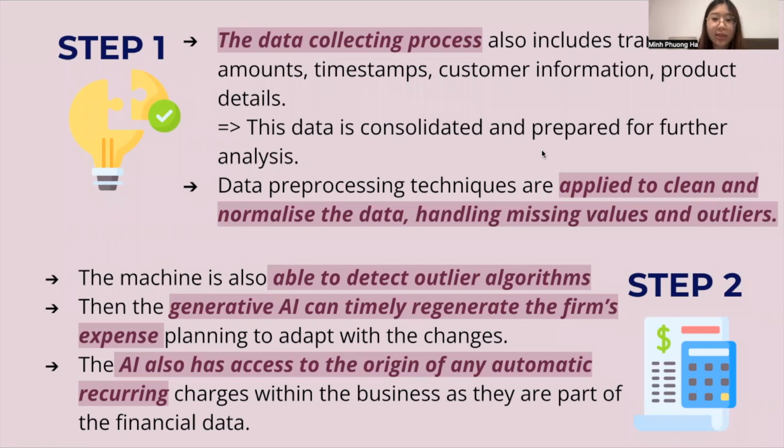The AI also has access to the origin of any automatic recurring charges within the business as they are part of the financial data. This gives the AI the ability to analyze the usefulness of the subscription and notify the business of untouched subscriptions that they should consider canceling. Generative AI helps minimize the impact of recurring charges on the cash flow and constantly keeps track of expenses to prevent the disruption of cash availability of the business.